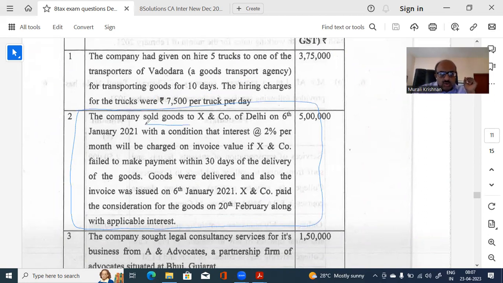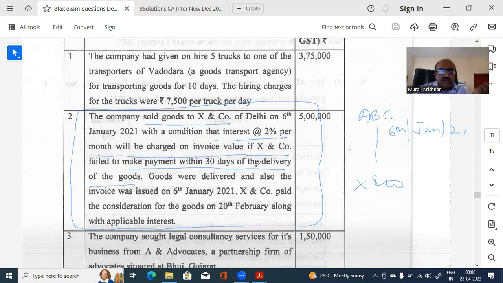The company sold goods to X and company. So this is ABC, you can write like this also, so that you understand X and company. On 6th Jan 21, with the condition that 2% interest per month will be charged on the invoice value if X and company failed to make the payment within 30 days of delivery of the goods.